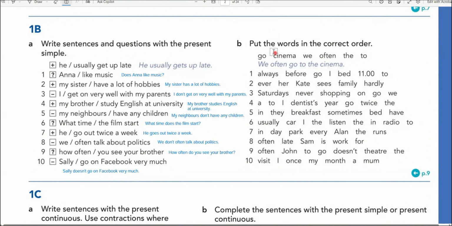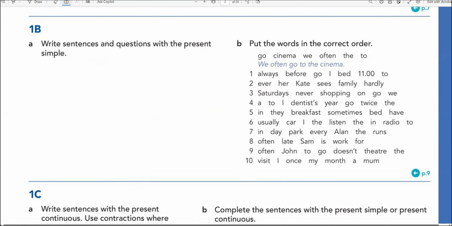Now we're moving to B part. So B basically is asking us to put them in the right order. Put the words in the correct order. Okay, so we can do that. Yes. So we're going to do it now. Exercise B, number 1 here. Always before go, I, bed, 11.